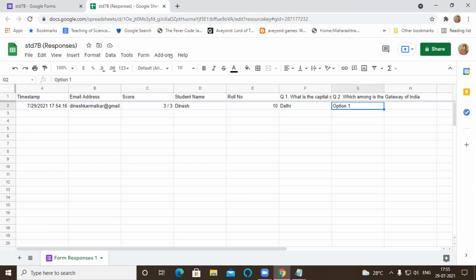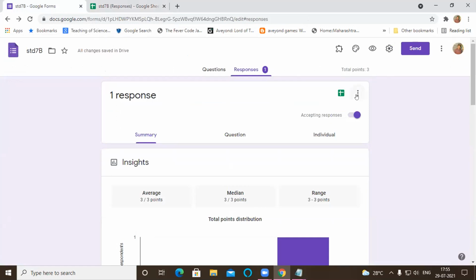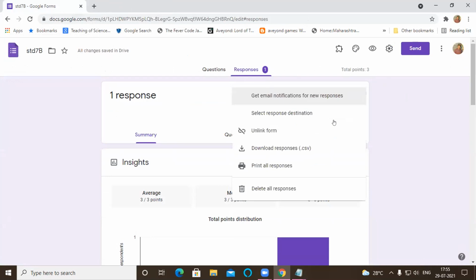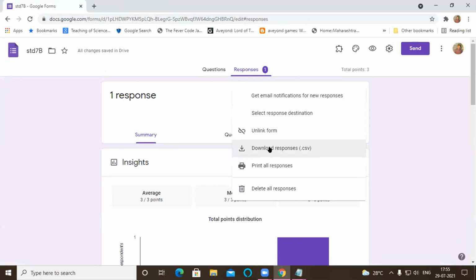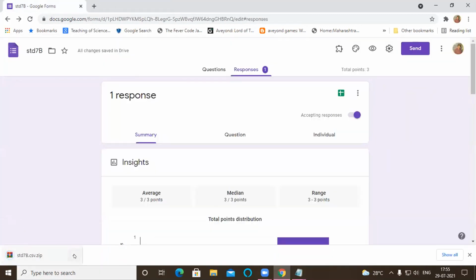And the other way is to take the result by downloading. You can download the complete result by clicking these three dots. Here, download responses is there. You have to turn accepting responses off, then you can click this and download the responses. That will create an Excel sheet in zip form. So both ways you can see the result directly by clicking this, but this online Excel spreadsheet will not work without net. Once you download it, you can see it without net also.